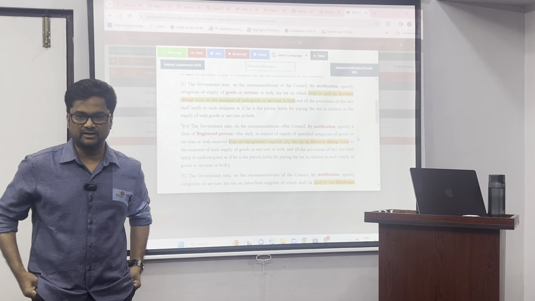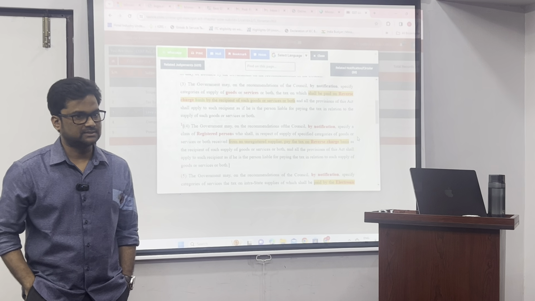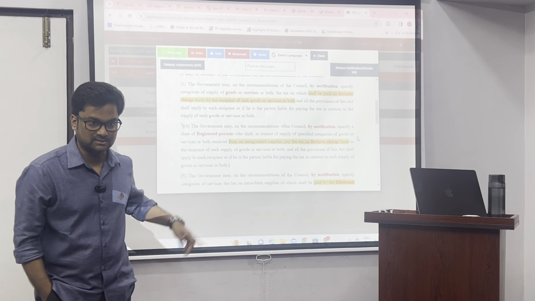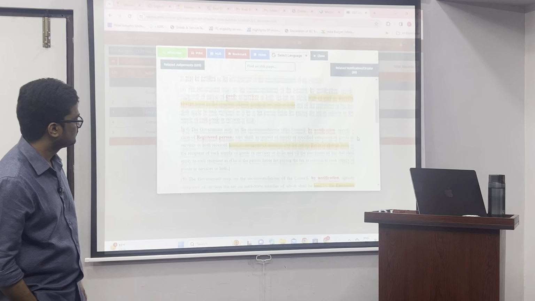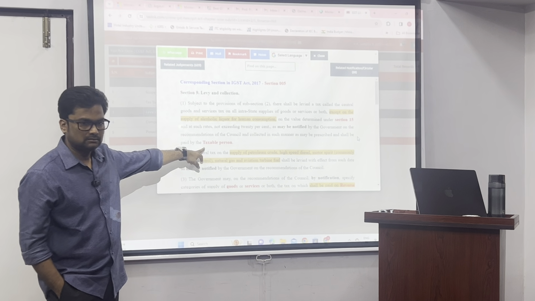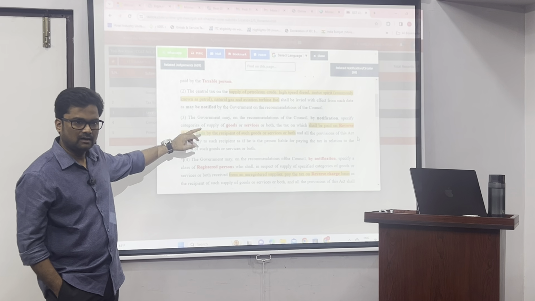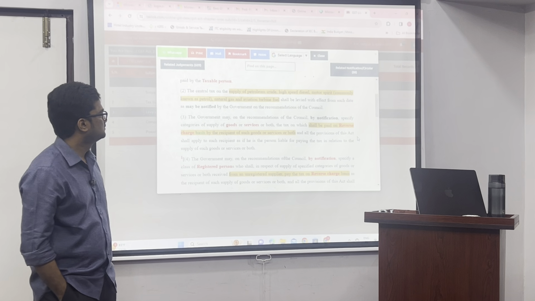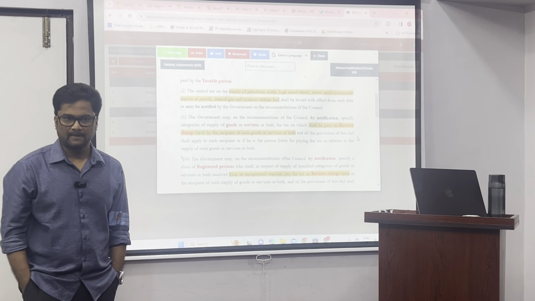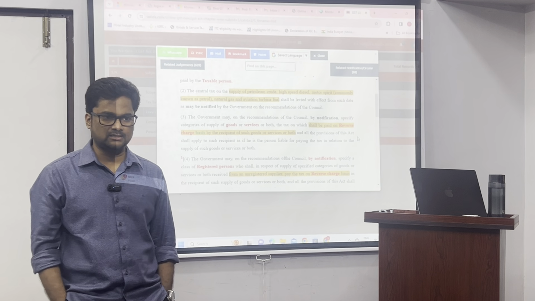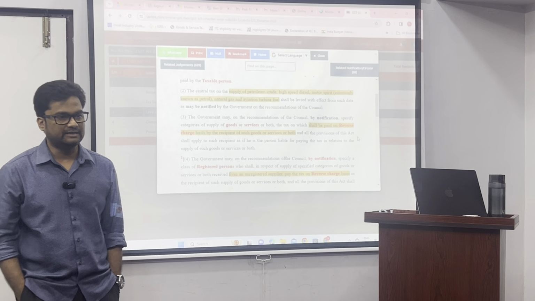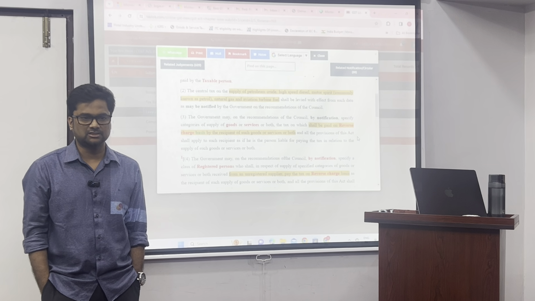Now, wherever the provisions say the tax shall be paid by the taxable person, in subsection 1, come down. Now who will be the taxable person in subsection 3? The recipient. Got the point? So this is popularly called the reverse charge mechanism.